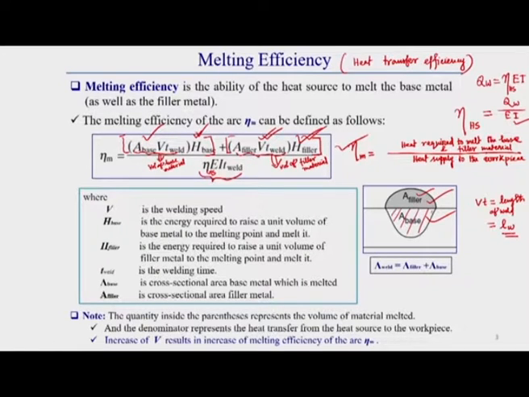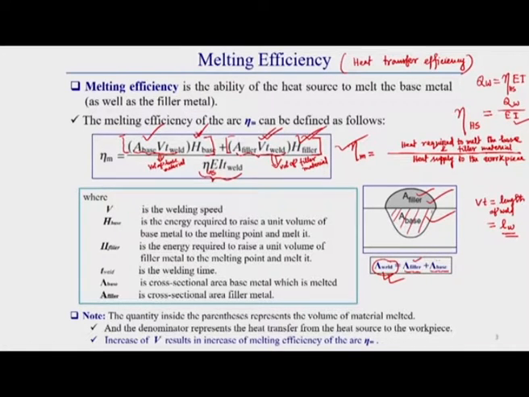from the heat source efficiency. Now, one thing you should remember: we can easily get the total cross sectional area from microstructural observation. But among this total cross sectional area, what will be the filler material area and what will be the base material area is a little bit difficult to distinguish. For that reason, the total cross sectional area can be easily measured. Here the total weld area is the area of filler material plus the area of base material. This total we can measure easily.